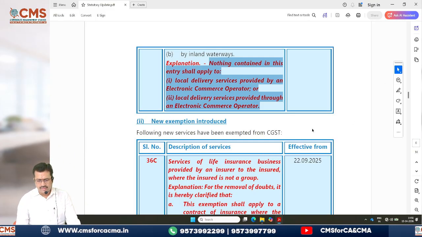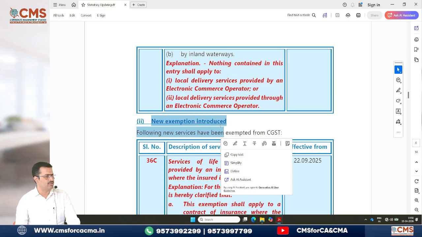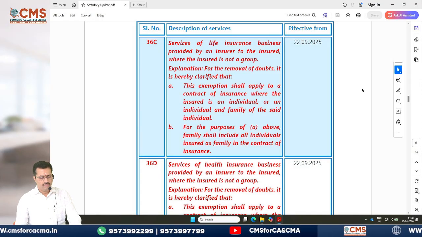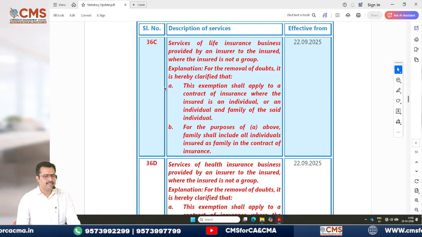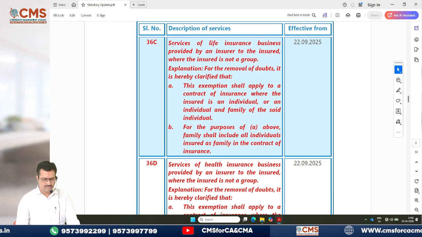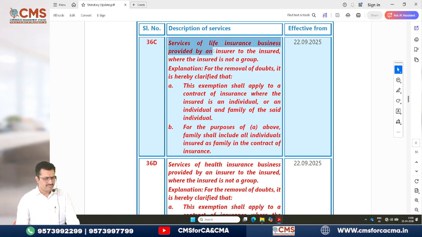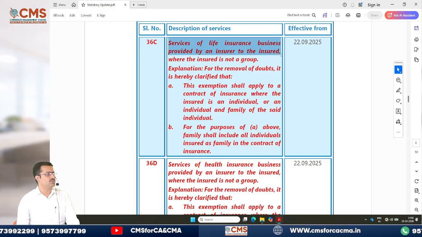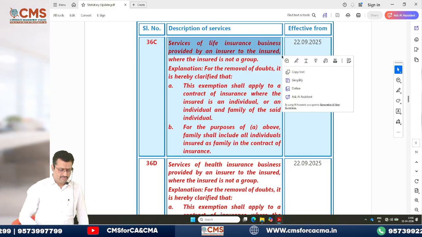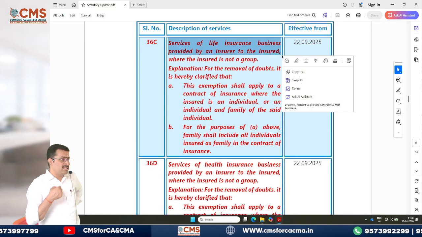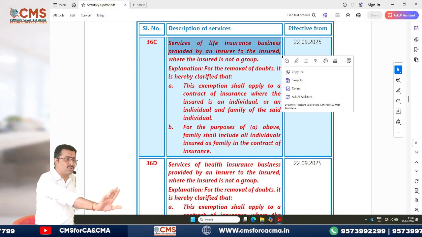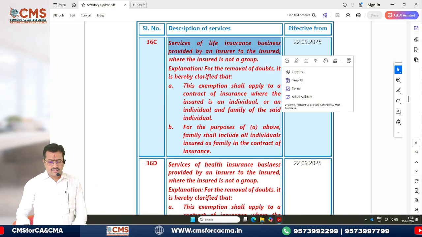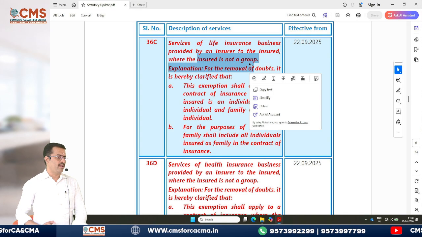Okay. Then now the new exemptions they have introduced. I have already told you just now what the new exemption is. Let's see one by one. First, serial number 36C they have introduced. Services of life insurance provided by an insurer to the insured. Now till here please observe. Services of life insurance business provided by the insurer to the insured, not to the group. Now see the next line, where the insured is not a group.